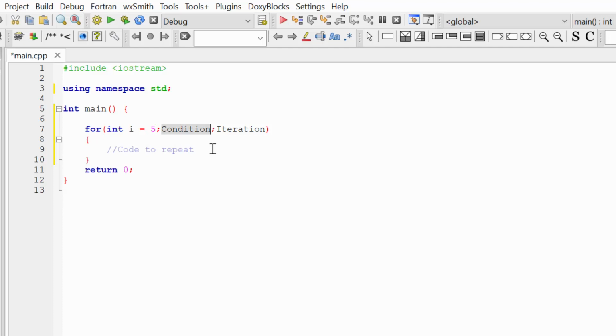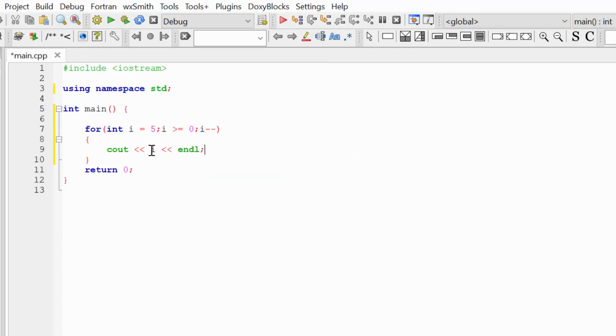And this condition, of course, should be connected with our tracing variable. So my condition will be i bigger or equal than 0. I'm going to repeat my code in the curly brackets while my tracing variable i is non-negative. And in the iteration part, we specify how our control variable i will change from one iteration to another. So I'm going to write i minus minus, and as the code to repeat, let's just print the value of our variable i in the console.